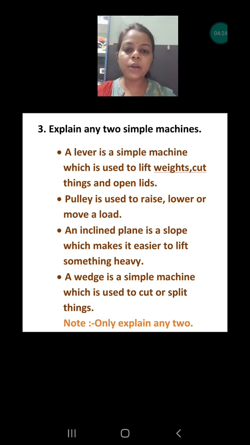That is the example of lever. You are cutting or chopping the vegetable with the help of a knife. A knife is a lever.